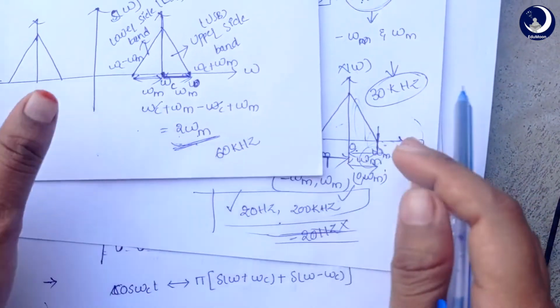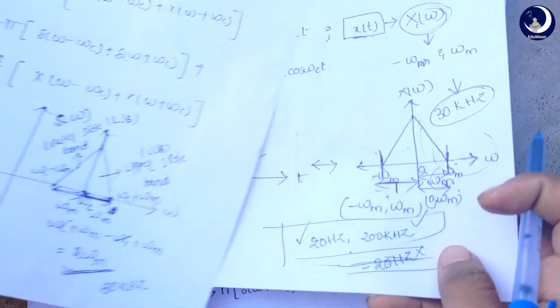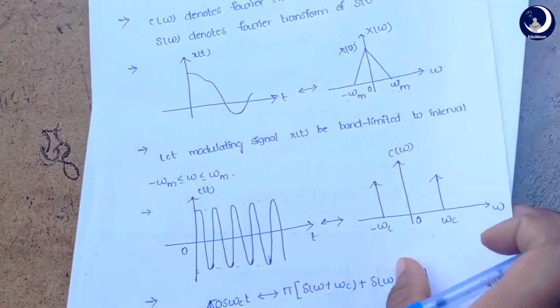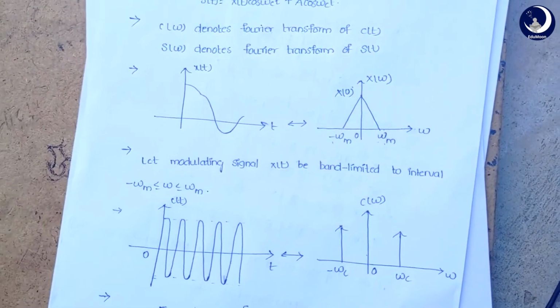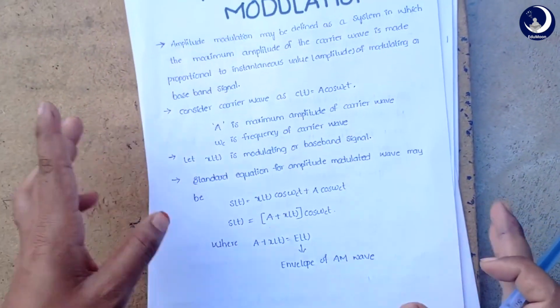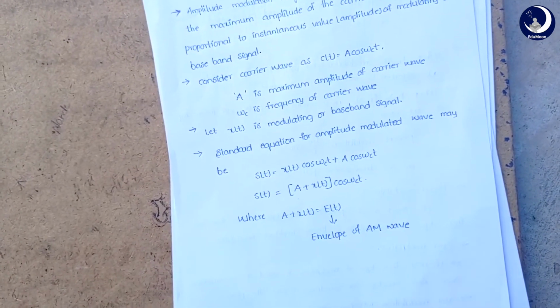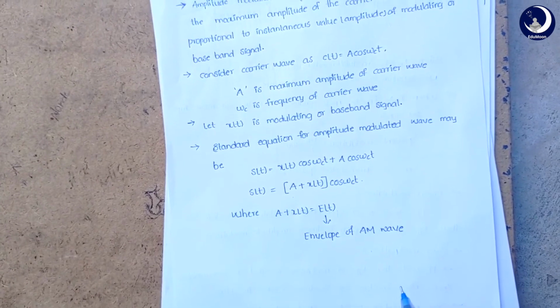So this is how we represent amplitude modulation in frequency domain and time domain. Today in this class we discussed what amplitude modulation is and how it is represented in time domain and frequency domain. In the next class we will discuss modulation index and transmission efficiency.